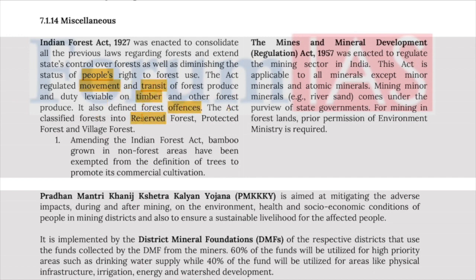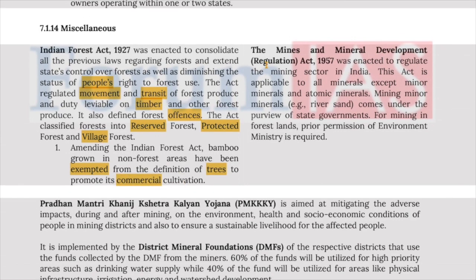The Act classified forest into reserved forest, protected forest, and village forest. Amending the Indian Forest Act, bamboo grown in non-forest areas has been exempted from the definition of trees to promote its commercial cultivation. Now, the Mines and Minerals Development Regulation Act of 1957 was enacted to regulate the mining sector in India. The Act is applicable to all minerals except mineral oils and atomic minerals. Minor minerals, for example river sand, come under the purview of the state government. For mining in forest lands, prior permission of the Environment Ministry is required.